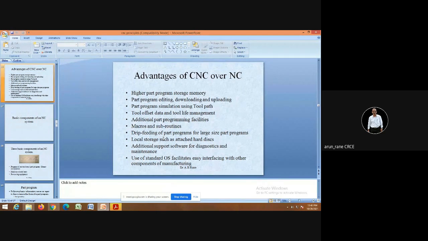Then there is additional software for diagnostics and maintenance. These are all PLC based. So if there are any problems with the machines,